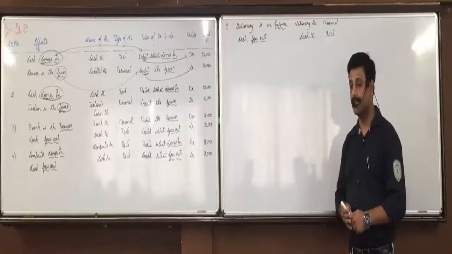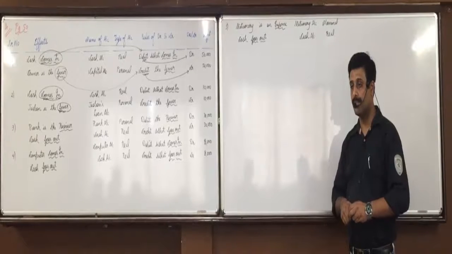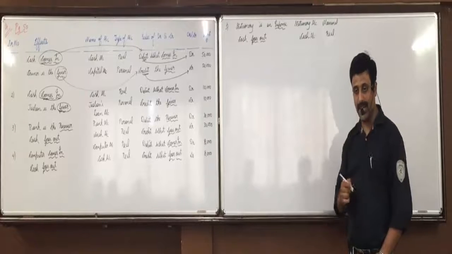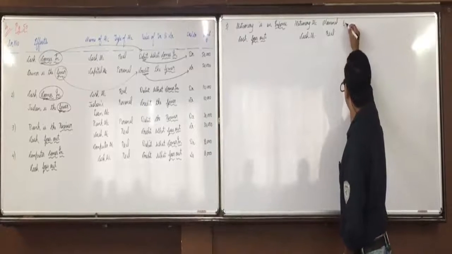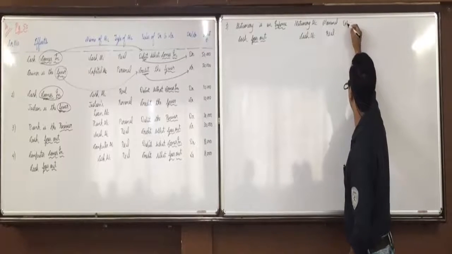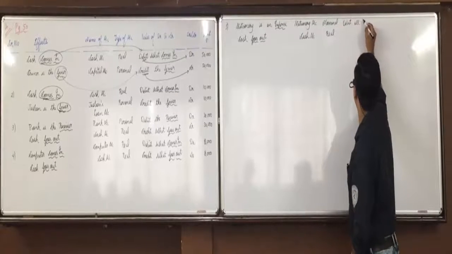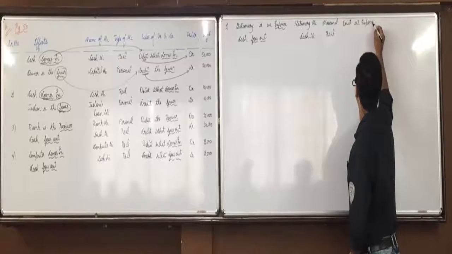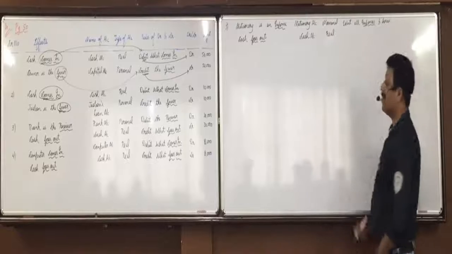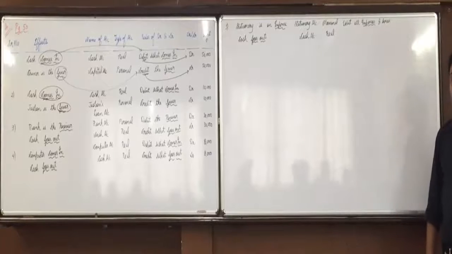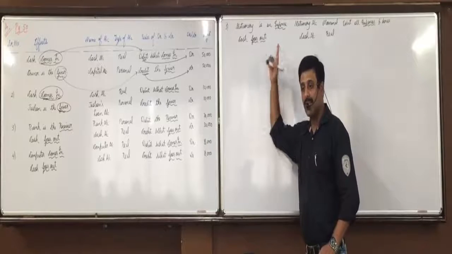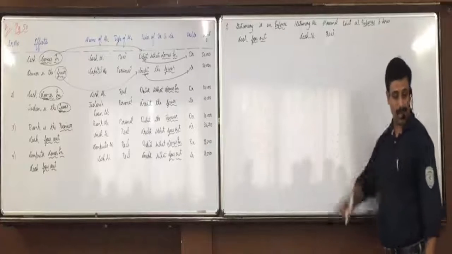Debit all expenses and losses, credit all incomes and gains. Here, stationery is an expense, so the rule will be debit all expenses and losses. Did everyone understand this? Okay, debit all expenses and losses, credit all incomes and gains, but stationery is an expense, so debit all expenses and losses.